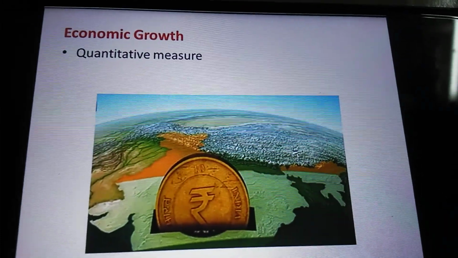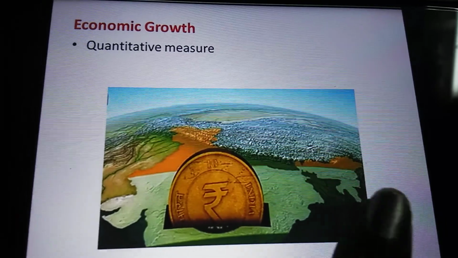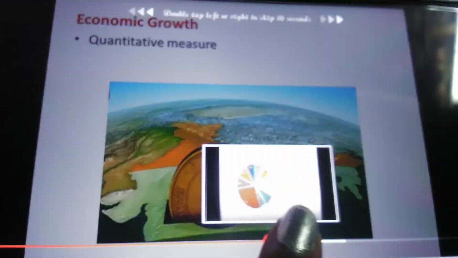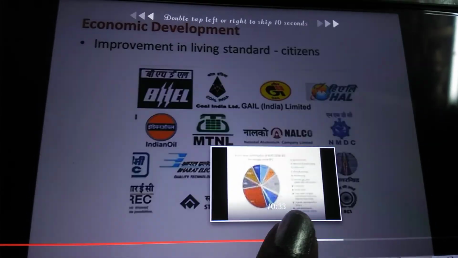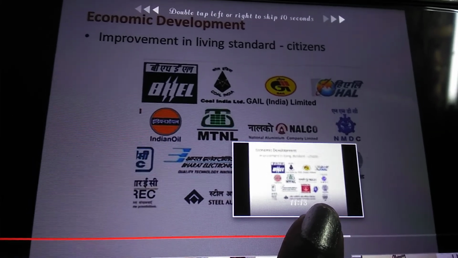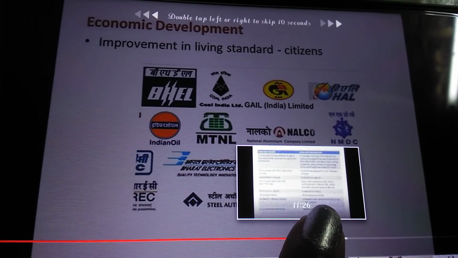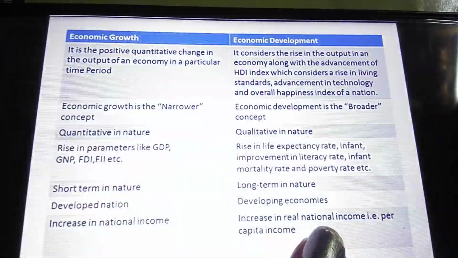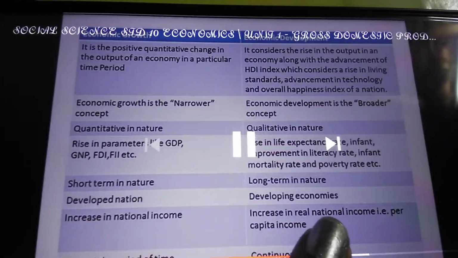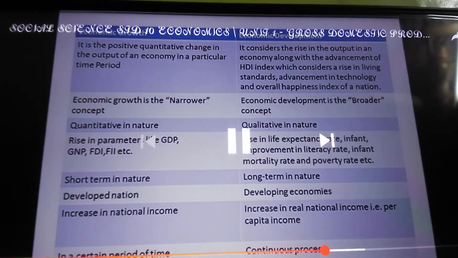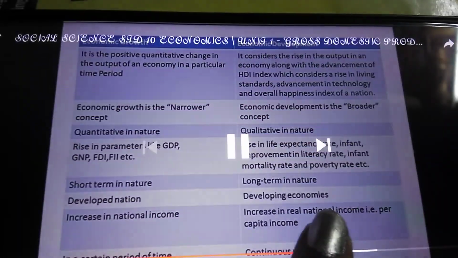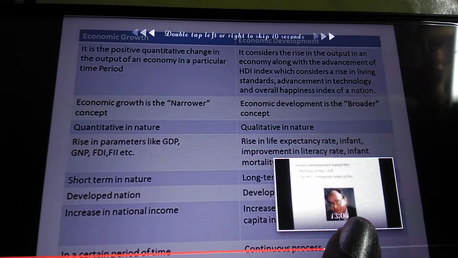Next, an important aspect of economic development. First, we'll discuss economic growth. Economic growth is the quantitative measure which considers the rise in the output produced in a nation in a particular period. Then what is economic development? Economic development is the improvement in output with the advancement of HDI, that is the Human Development Index. Growth is narrower. Growth is for a certain period, while development is a continuous process. Growth is an automatic process.